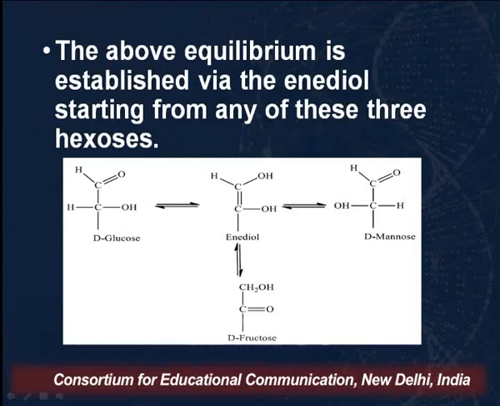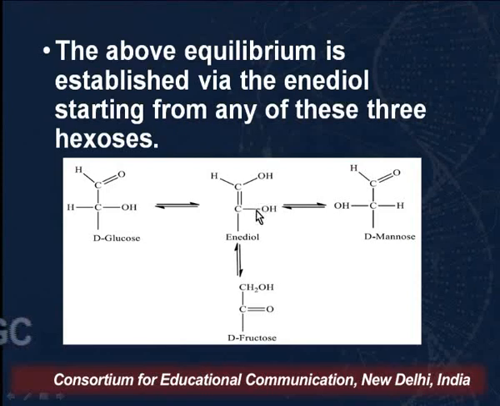Now when we get this enediol here, we can carry out the deprotonation at either of these carbons. Why are we saying it is an enediol? Because there is a double bond between two carbon atoms here, and we have two hydroxyl groups, one here and one here.